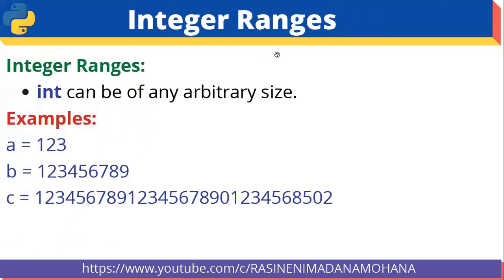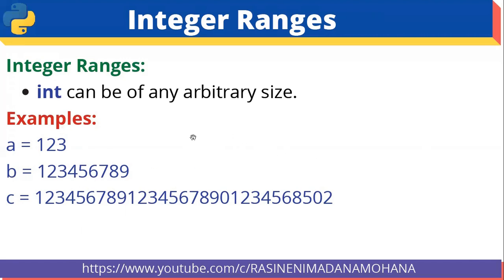Then coming to integer ranges, int can be of any arbitrary size. There is no restriction on the size of an integer in Python. For example, a equal to 123, b equal to 123 up to 9, c equal to 1, 2, 3, 5, 6, 7, 8, 9, again 1 to 9 like that. So any arbitrary size; there is no restriction on the length in Python.